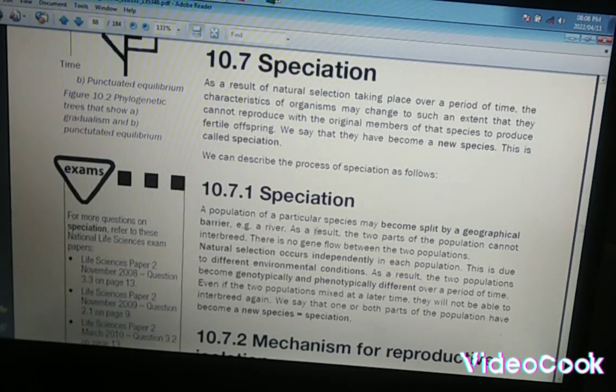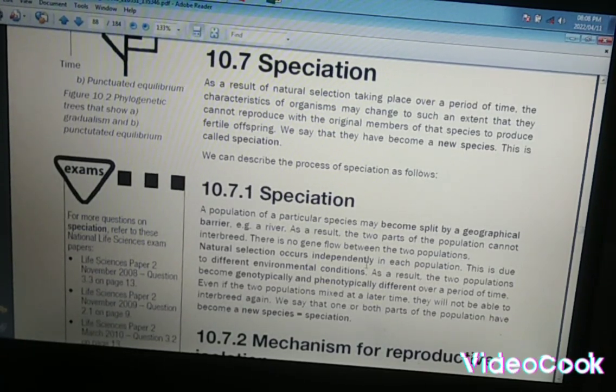To explain this clearly, we can have a population of a particular species that can split by a geographical barrier, for example, a river, right? As a result, the two parts of the population cannot interbreed with each other. Now there is no gene flow between the two populations. I hope this is clear, okay?